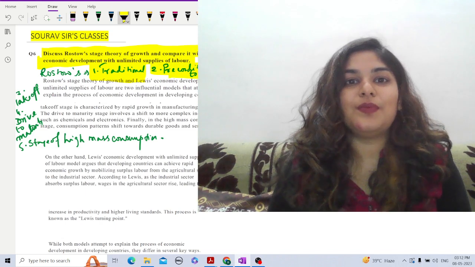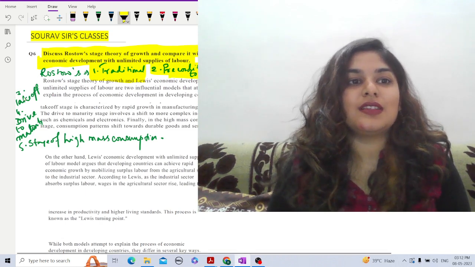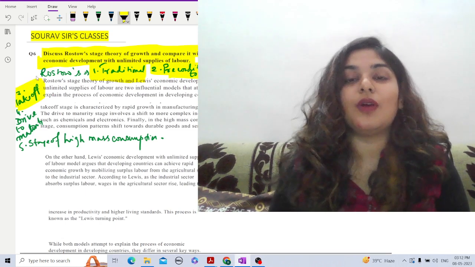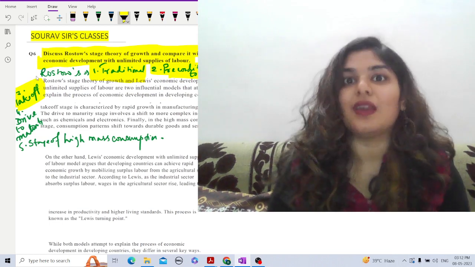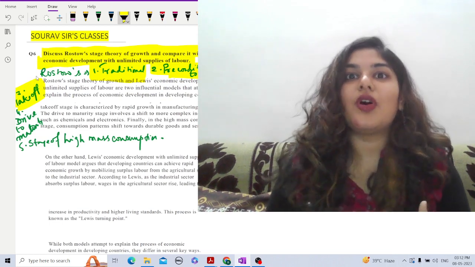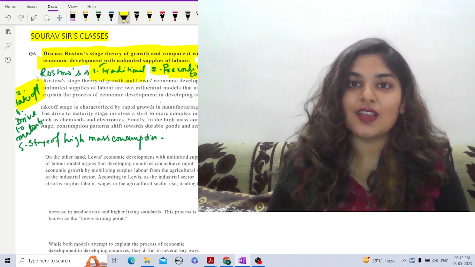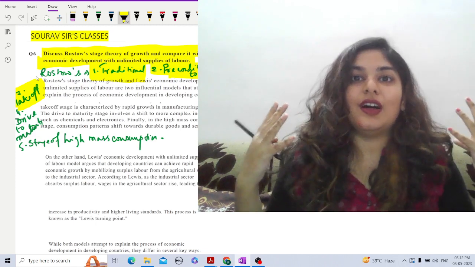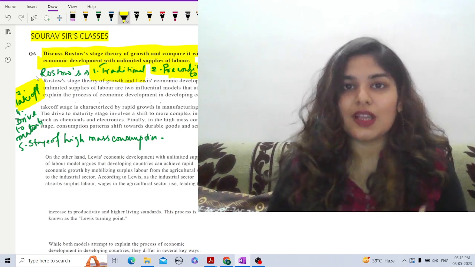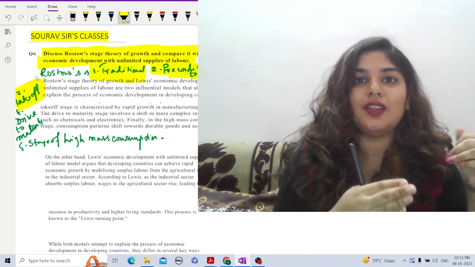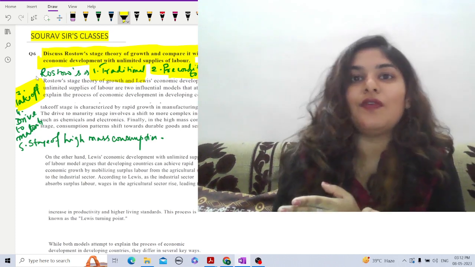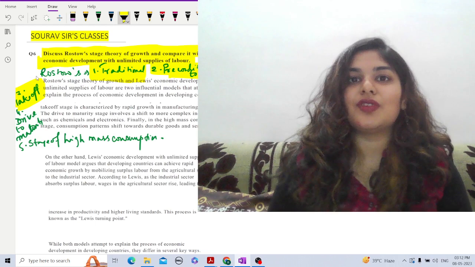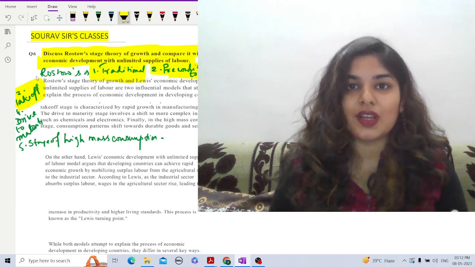Then the economy finally takes off, that is developing, with more industrialization taking place. So there will be growth through industrialization. First agriculture, then the economy moves from agriculture to manufacturing, and then from manufacturing to heavy industrialization towards growth.